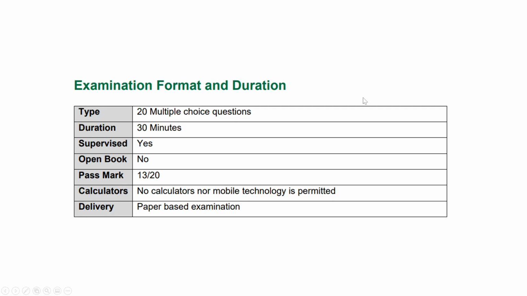So let's have a look at some of the details of the exam. This is a 30-minute exam, pretty short, and you've got 20 multiple choice questions. I mean, there's plenty of time. Supervised, yes. That just means there'll be an invigilator and you cannot cheat. You cannot look at your notes, and you've got to get at least 13 out of those 20 questions correct. So you don't even have to get them all right.